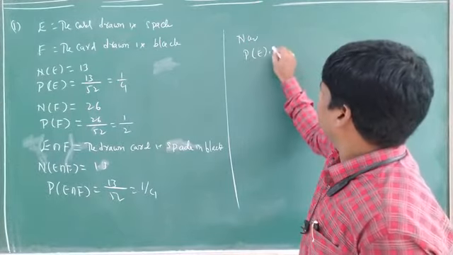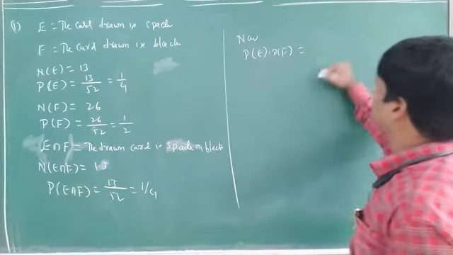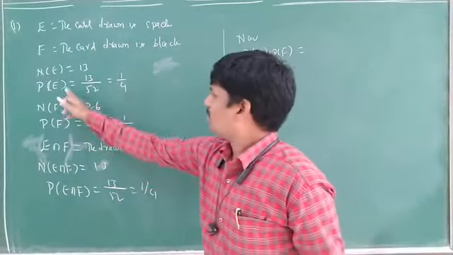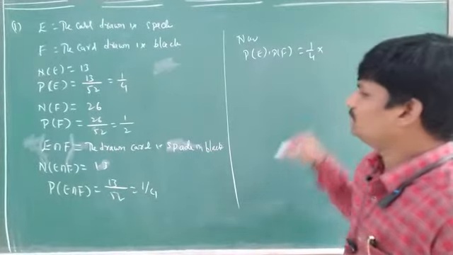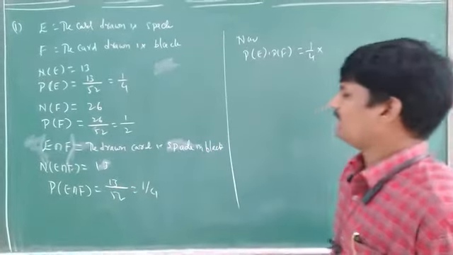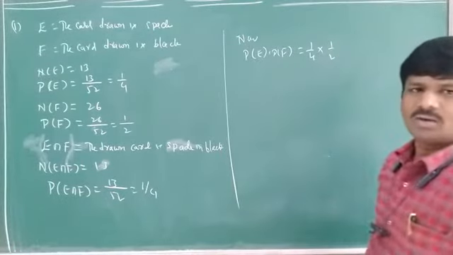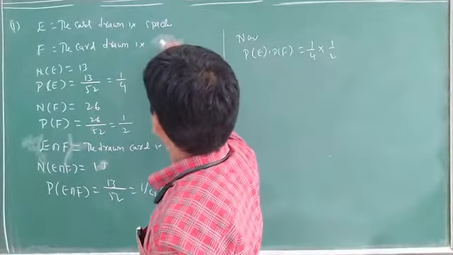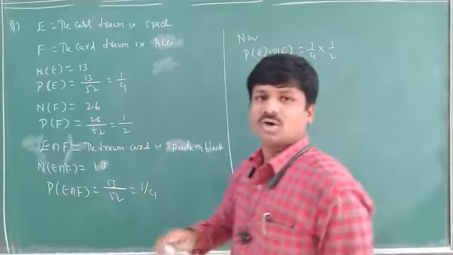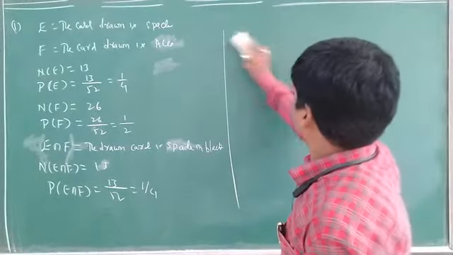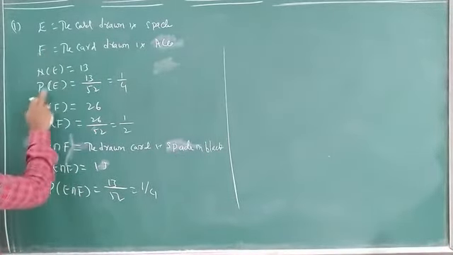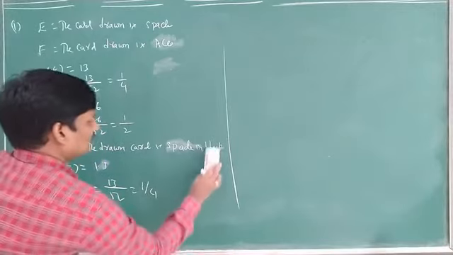Probability of E into probability of F, I am going to find. What is probability of E here? Probability of E 1 by 4 into probability of F here 1 by 2. Sorry, here the question is wrong. It is not a black one. Okay, sorry, that one. Probability of F and probability of E are the same. Okay, it is not squared.